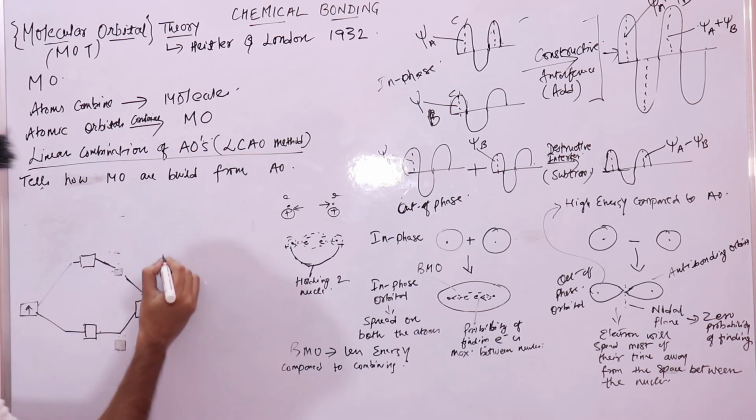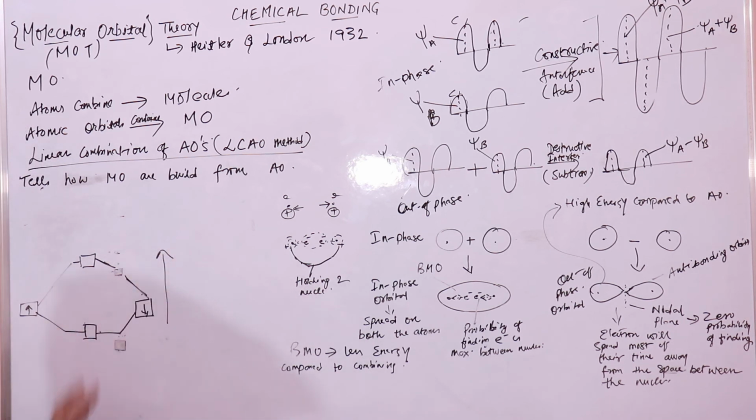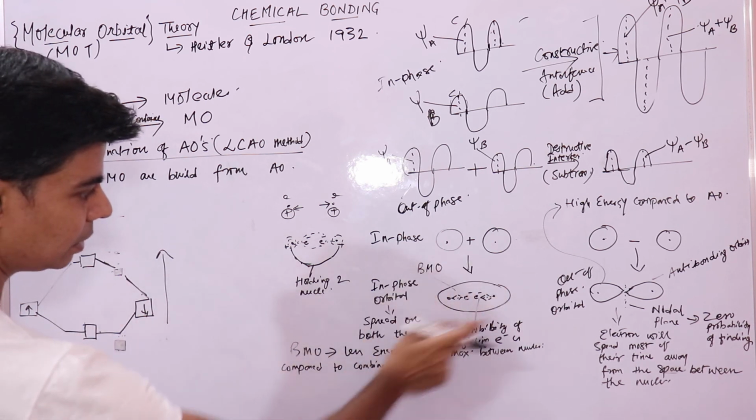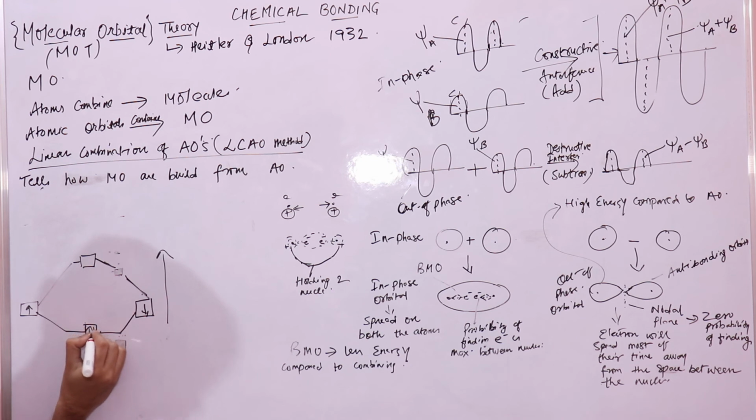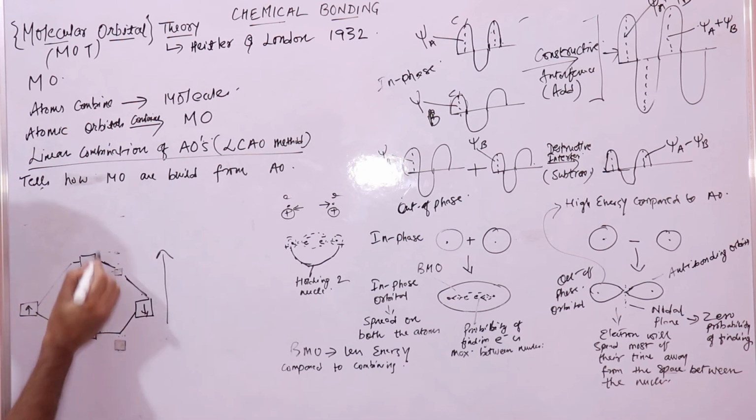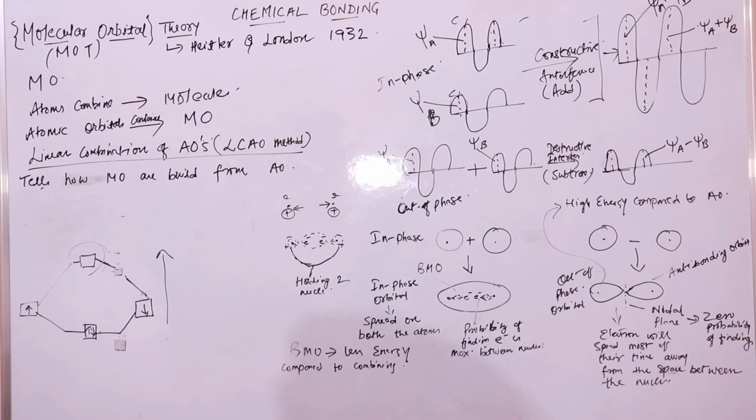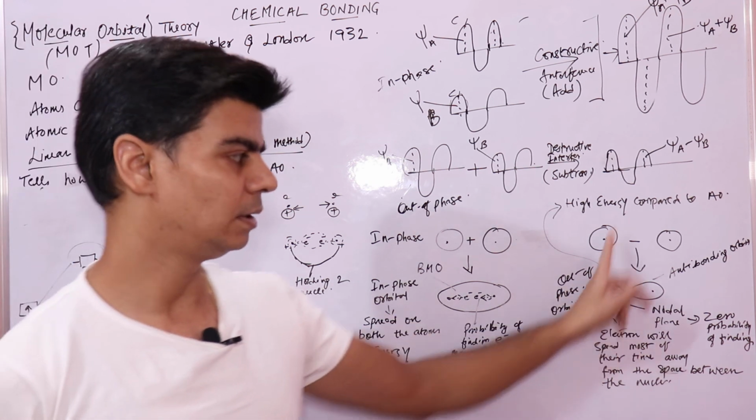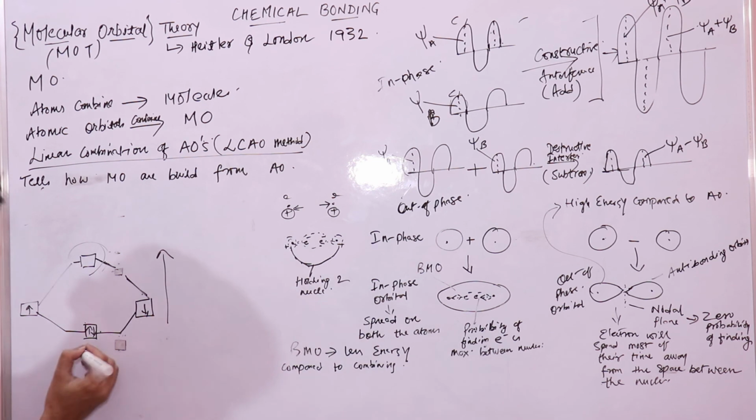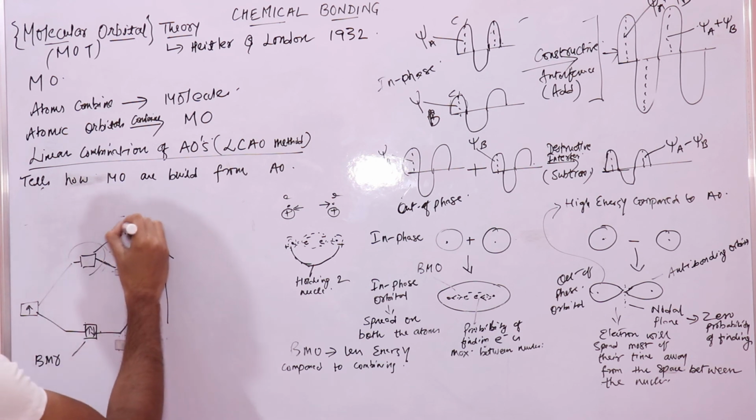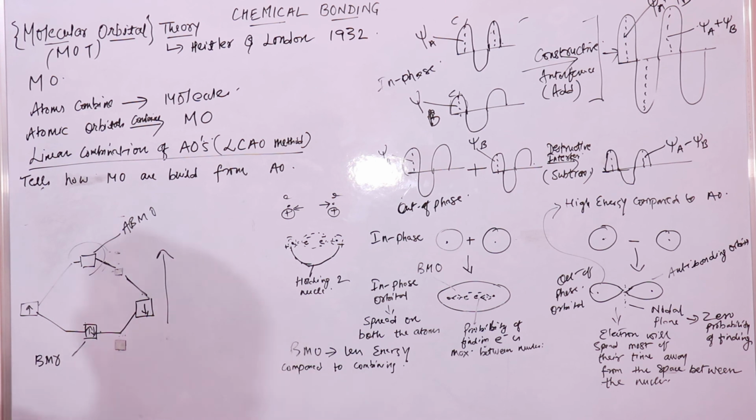This is a molecular orbital energy level diagram, right? This has a higher energy. So here the electrons that are in these two atomic orbitals will spend most of their time in the bonding molecular orbital, and they will spend less time in the anti-bonding. This represents the out of phase orbital, the anti-bonding molecular orbital, and this represents your bonding molecular orbital. This represents your anti-bonding molecular orbital, ABMO, right?